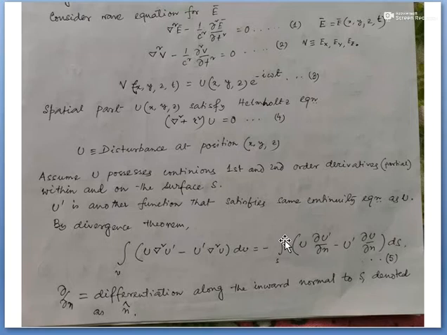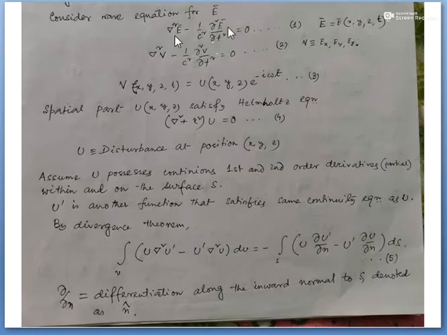Now, this is the Helmholtz differential equation, and the electric vector can be represented as E(x,y,z,t).